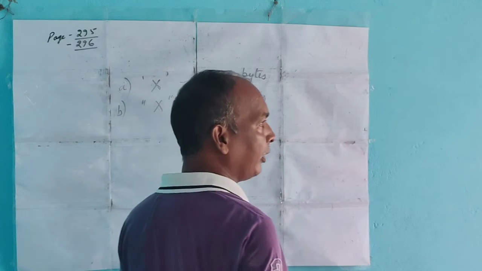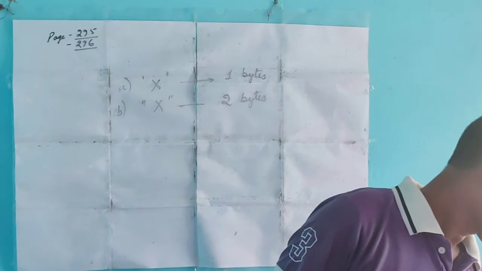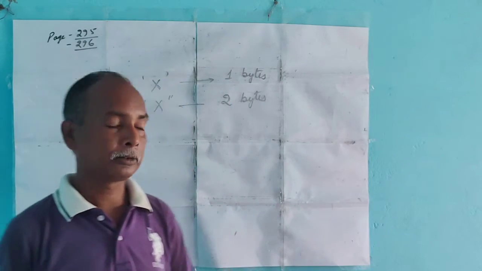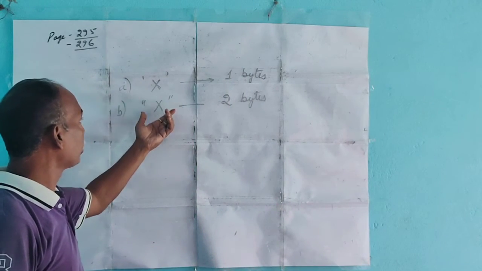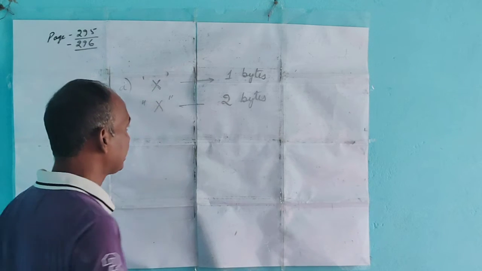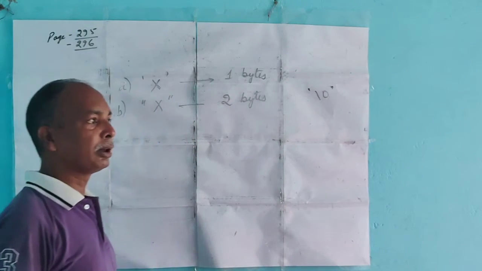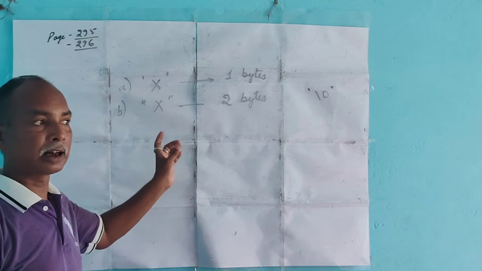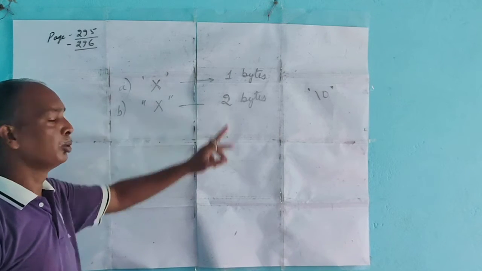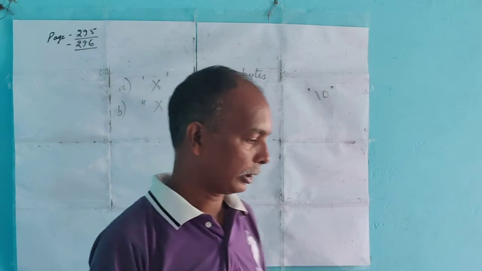When you use a character within double quotes, the compiler automatically adds 1 extra character, that is the null character, that is \0. That's why this takes 2 bytes of memory. Clear? Okay.